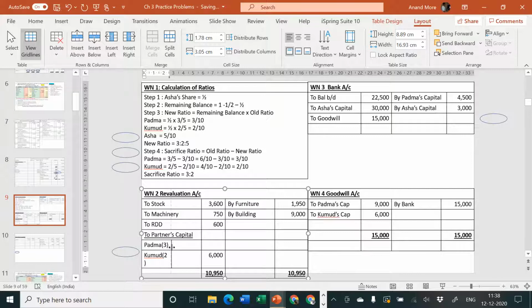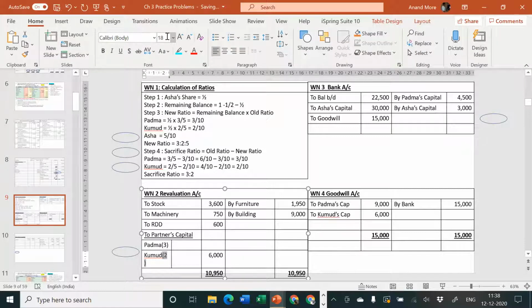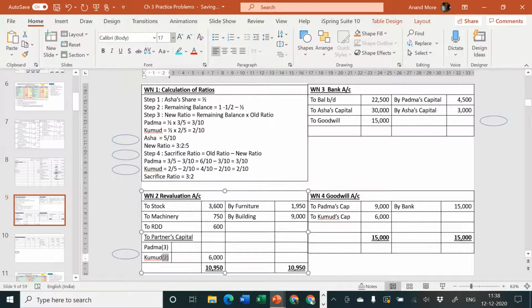Clear? I hope everybody has understood the concept. 6,000 to be divided by 5. If 6,000 is divided by 5, that goes to 1,200, into 3 is equal to 3,600, and into 2 is equal to 2,400.